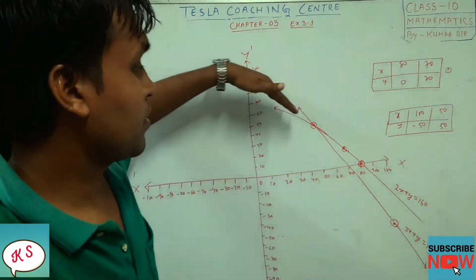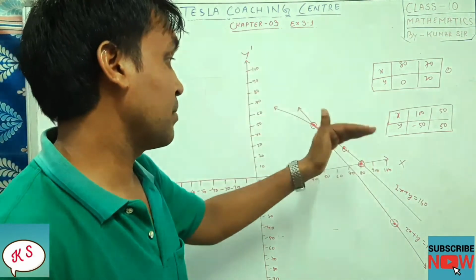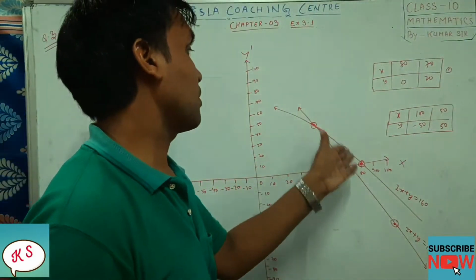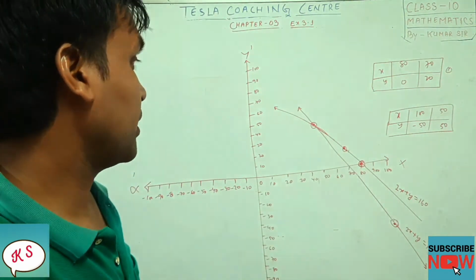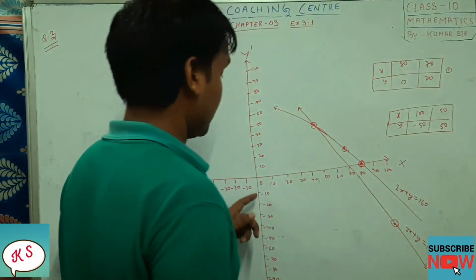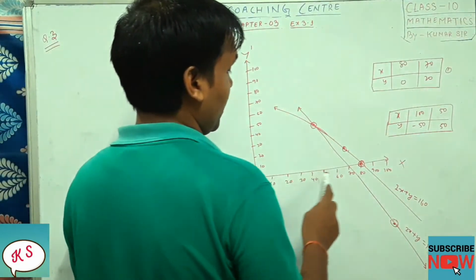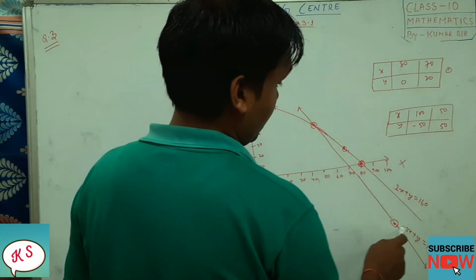So we have drawn a straight line. You have to draw a straight line there, students. I am drawing freehand, so it is a little bit bent. You have to draw a straight line like this, okay? Who knows, if you do not draw the straight line, it may come parallel also, so you have to draw a straight line, okay? Next, what is given, x equal to 100, the second one, and y is minus 50. So x equal to 100 here, and y is minus 50. So minus 50 is here.